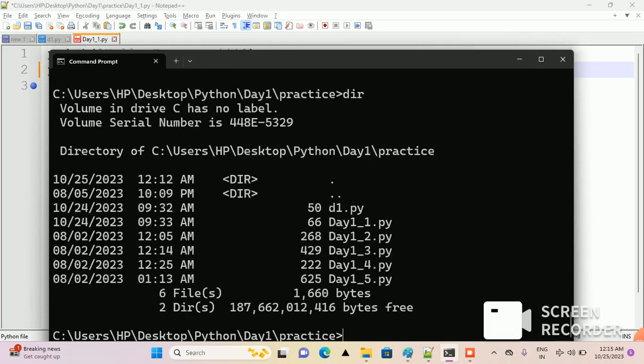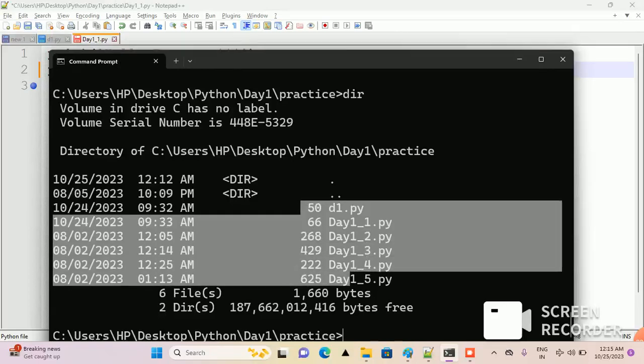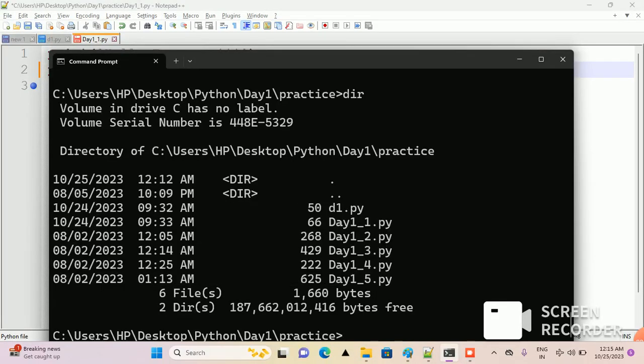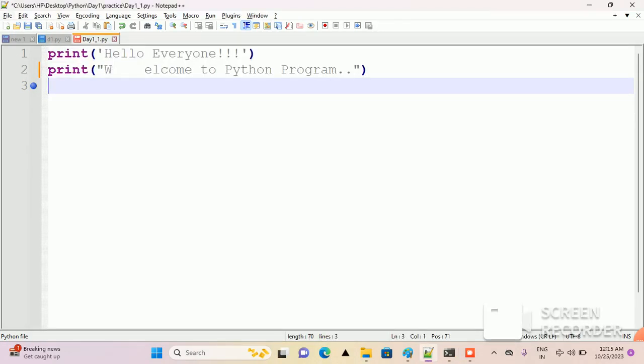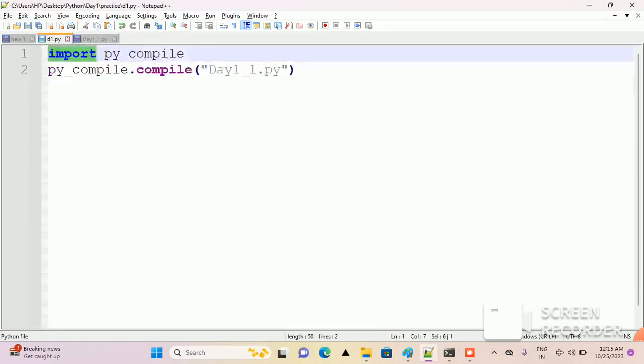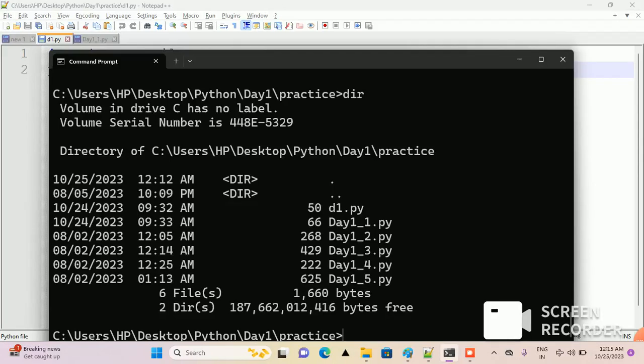So let me see the directories now. I'm not finding any compiled file because, as per the design of Python, it is hidden from the programmer. But we can generate the compiled Python file. For that, we need to import py_compile and use the compile function. Here I'm trying to compile this program day1_1.py. So let us execute this.